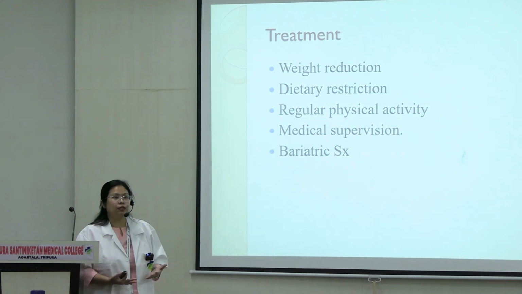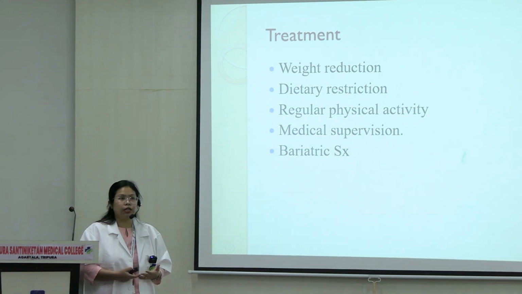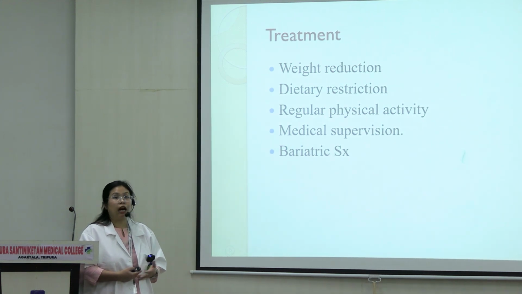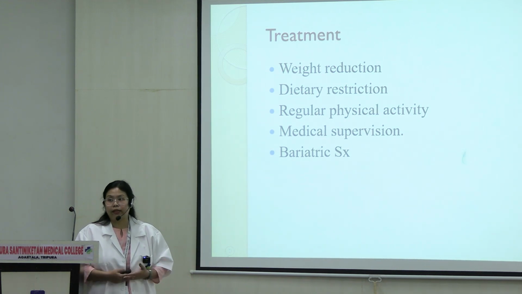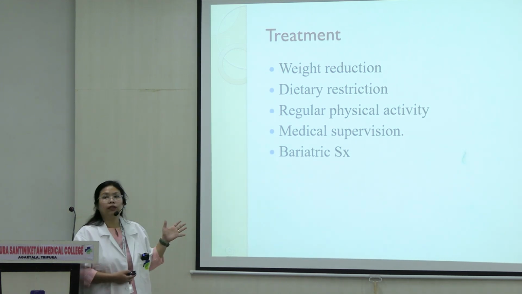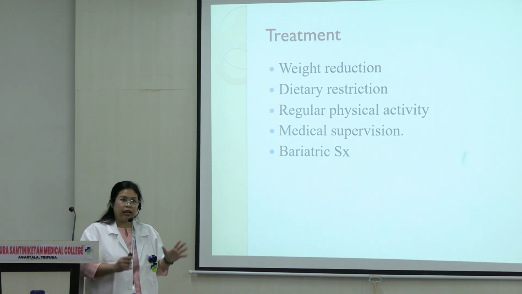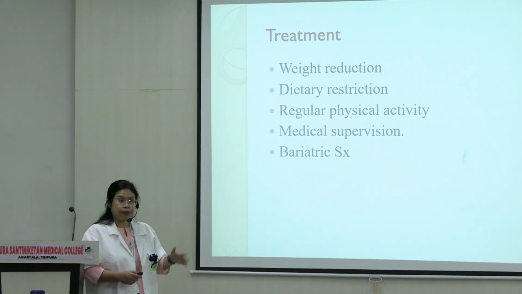You cannot tell a person who is like 200 kg of weight to start doing jumping exercises, right? Their bones will break. Or a person who has a heart condition, to tell them to start doing cardio exercises. You cannot be telling them that. So all of these have to be done under medical supervision. Each person has to have a personalized plan for weight reduction.